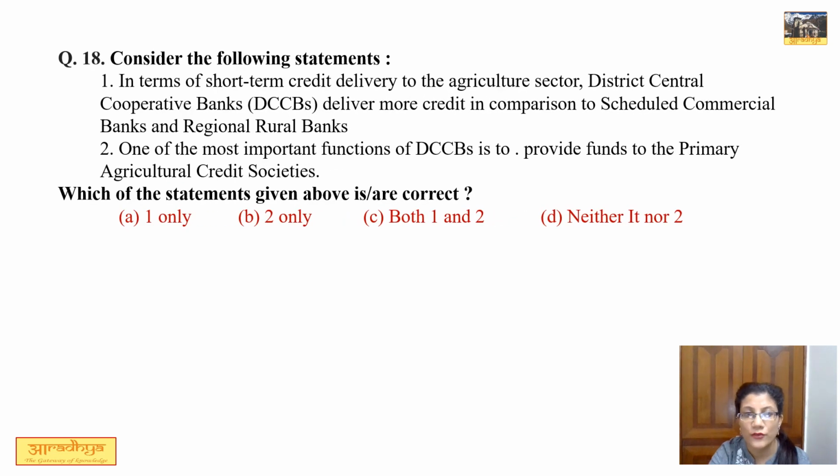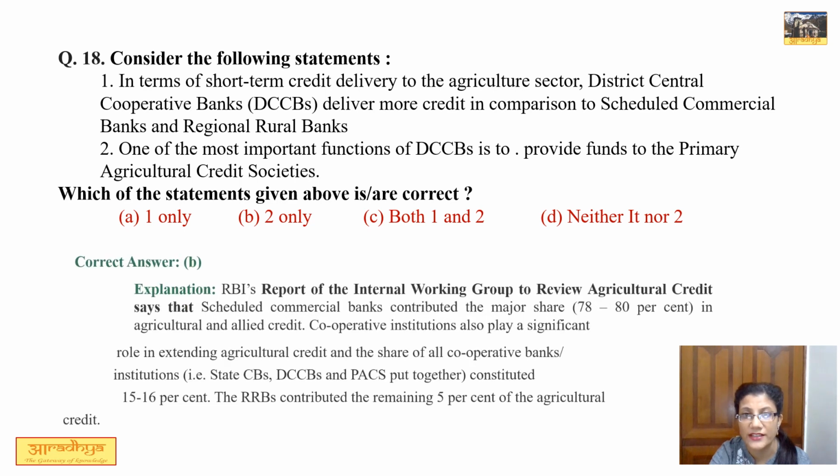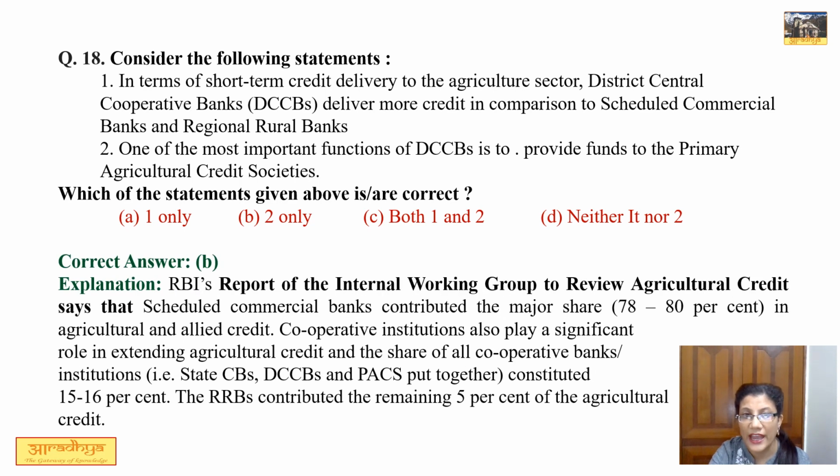Now coming to the last question. Consider the following statements. 2 statements are given. Number 1. In terms of short-term credit delivery to the agricultural sector, district central cooperative banks deliver more credit in comparison to scheduled commercial banks and RRBs. Now this statement is not correct because out of the total agriculture and allied credit, the share of scheduled commercial banks is 78 to 80% and cooperative banks and other institutions just contribute a mere 15 to 16%. So first statement is not correct.